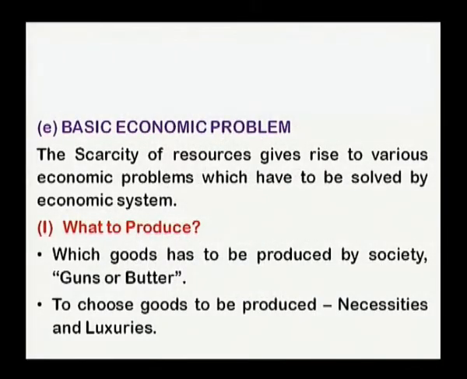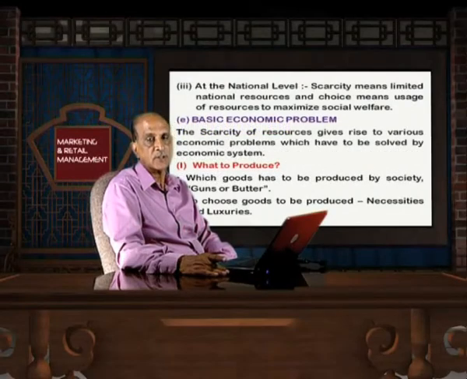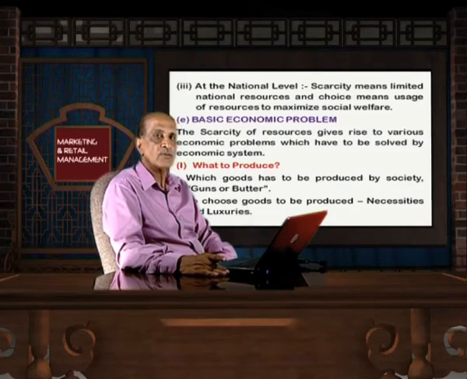And second is to choose the goods to be produced, necessities and luxuries. Since society has got limited resources, they can be used for production of necessities or put to use for production of luxurious commodities. First of all, it is a benefit to society that goods related to necessities must be produced. After that, the resources can be used for production of luxurious commodities.